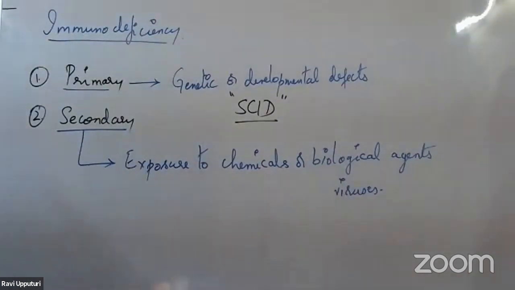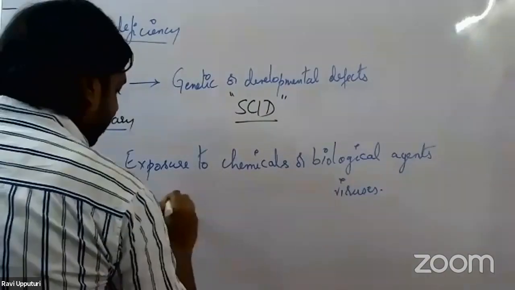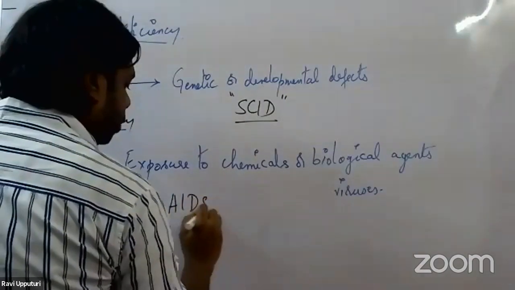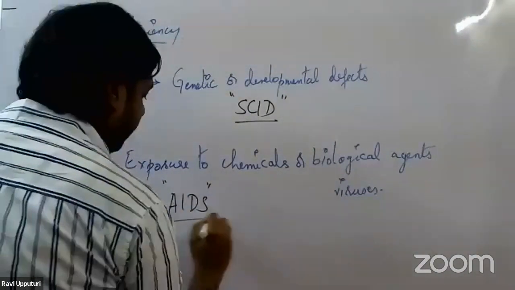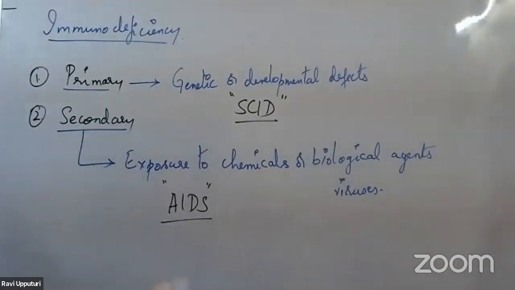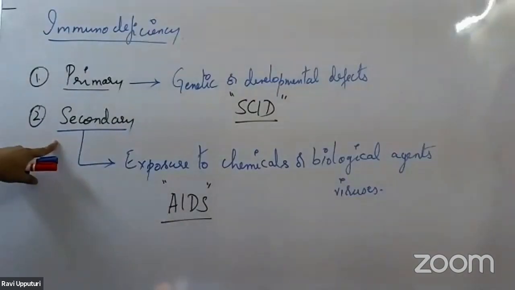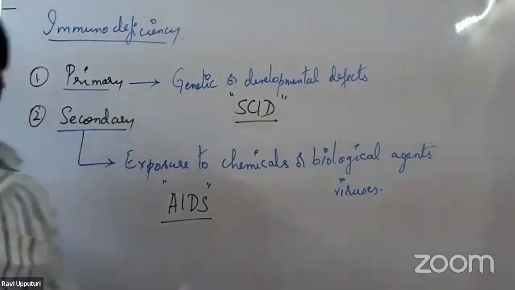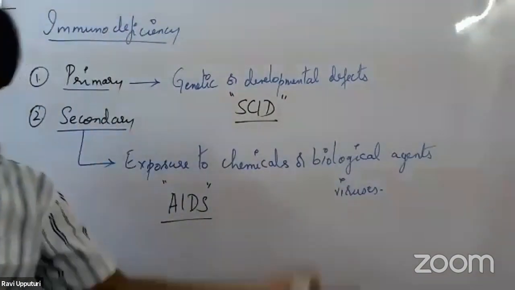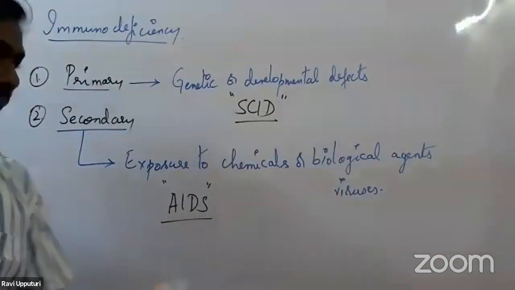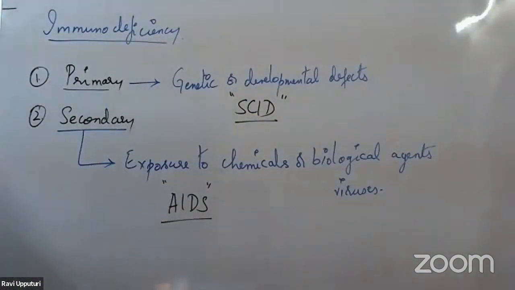So what examples can we give here for secondary immunodeficiency? The example we have is AIDS. AIDS falls under this category. Acquired immunodeficiency syndrome falls under the category of secondary immunodeficiency. Along with that, we can also take the example of hepatitis. The hepatitis virus also falls under this category, secondary immunodeficiency.